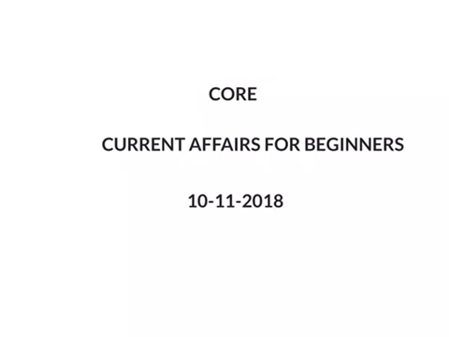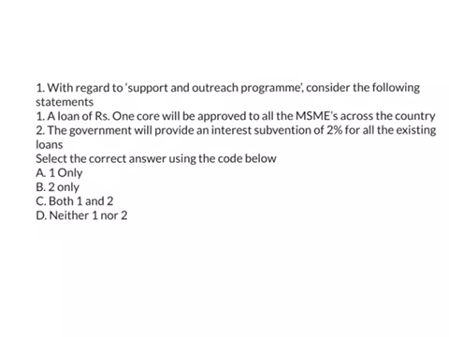the Hindu newspaper. Before starting our today's video, let me give you answers for yesterday's video's questions. The first question is with regard to the support and outreach program. Consider the following statements. The first statement is a loan of rupees 1 crore will be approved to all the MSMEs across the country, and the second one is the government will provide an interest subvention of 2% for all the existing loans. And here they have asked to select the correct statements.